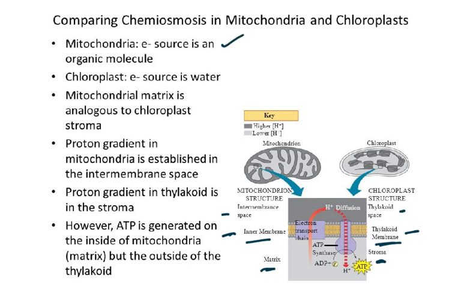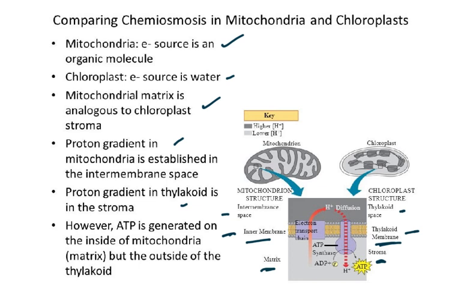In mitochondria, the electron source is an organic molecule. In chloroplast, the electron source is water. Mitochondrial matrix is analogous to the chloroplast stroma. Proton gradient in mitochondria is established in the intermembrane space. In the thylakoids it is in the stroma. So from the stroma they are flowing into this thylakoid space.